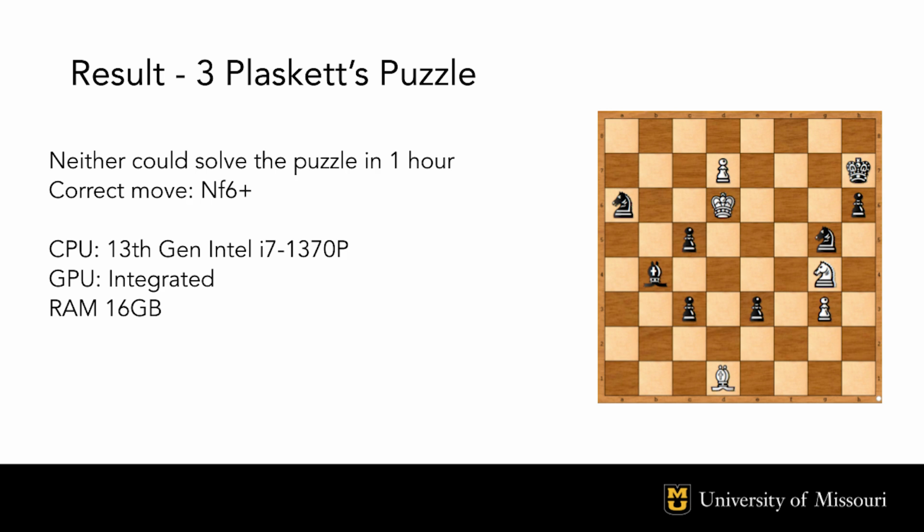This highlights the importance of both algorithmic strength and computational resources when solving extremely complex puzzles like this. Overall, while this test demonstrated the inherent limitations of LC0 and Stockfish, it also reinforced the potential of Stockfish when given the right conditions. Plaskett's Puzzle remains a significant challenge, but it's a reminder that even the most advanced chess engines require the proper tools and time to perform at their best.